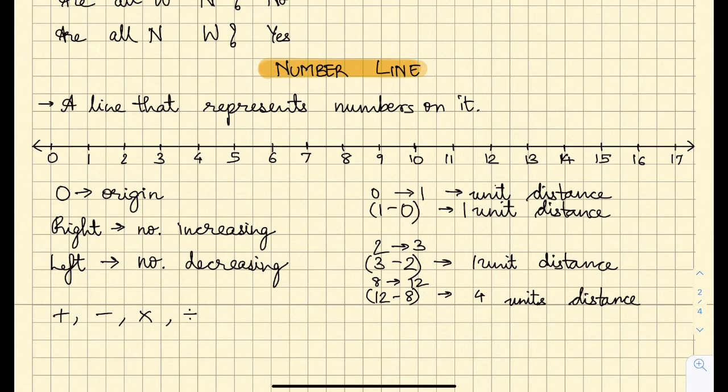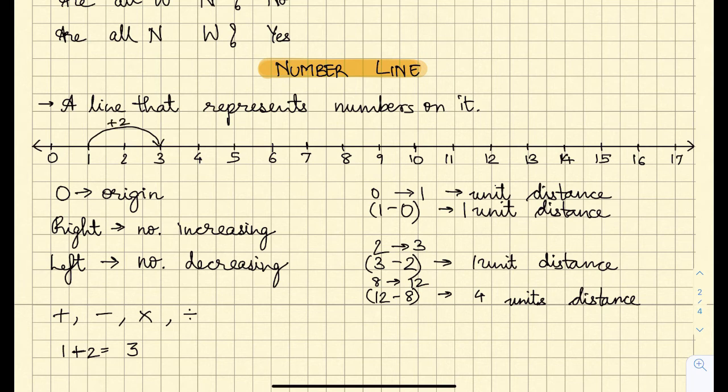The first example we have, we'll start with 1 plus 2. On the number line, from 1 we take 2 steps, 1 and 2. So when we take 2 steps we get 3. So here 1 plus 2 is equal to 3. This we did with the help of the number line. We just moved 2 steps further. With 1 we added 2, so we get 3.